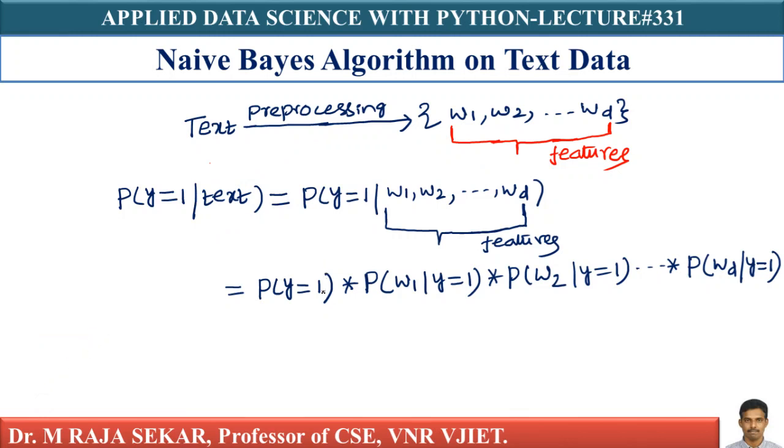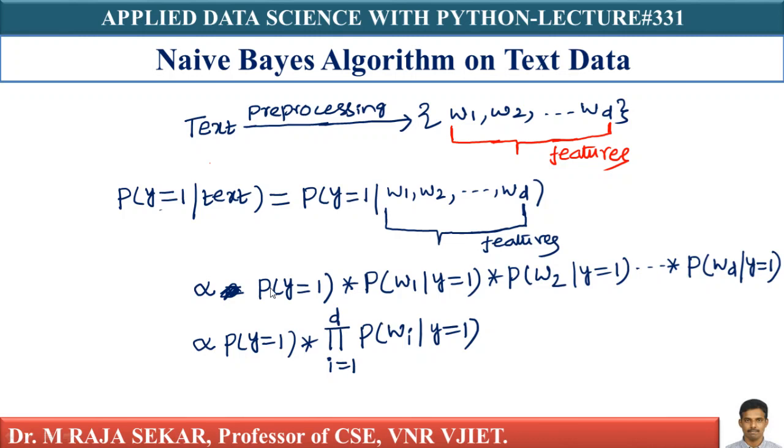This is an exact equality. P of y equal to 1 given text: this text is converted into a set of words, and these W1, W2, and so on up to WD are my features, isn't it? Now I can write the probability of y equal to 1 for given W1, W2, and so on up to WD as the probability of y equal to 1. What is this probability of y equal to 1? This is my class prior probability.